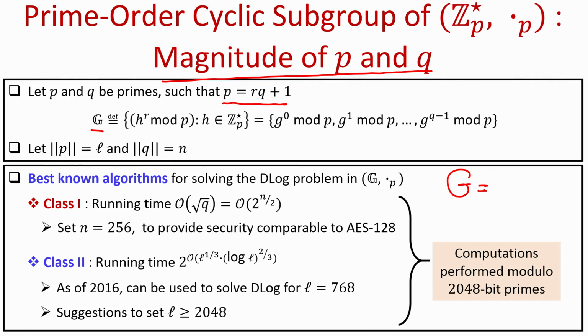So, even though we now have a candidate subgroup which we can use to instantiate any cryptographic primitive whose security is based on the hardness of the D-log, CDH and DDH assumptions, the running time of the sender, receiver and all the involved parties also increases, because we are going to perform operations modulo a very large prime number. So, an interesting question is: can we have other candidate cyclic groups where we do not have to perform operations modulo such a huge prime number, but still the CDH, DDH and D-log problems are difficult to solve? In the next lecture, we will see one such candidate group. So, that brings me to the end of this lecture.